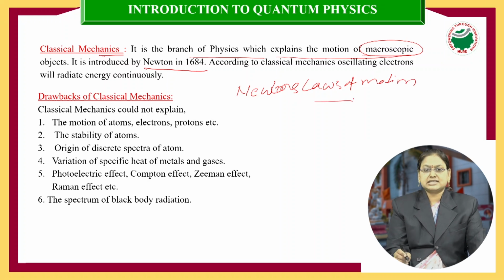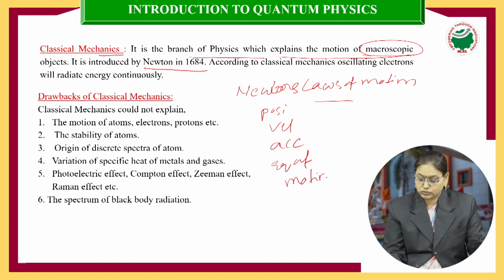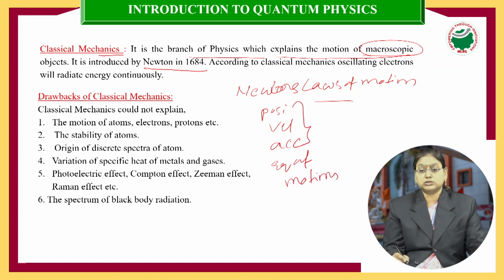Now, according to classical mechanics, we can find exactly the position, velocity, acceleration, etc. of a system at any instant. And by using the equations of motion, these quantities can also be known at a later instant.